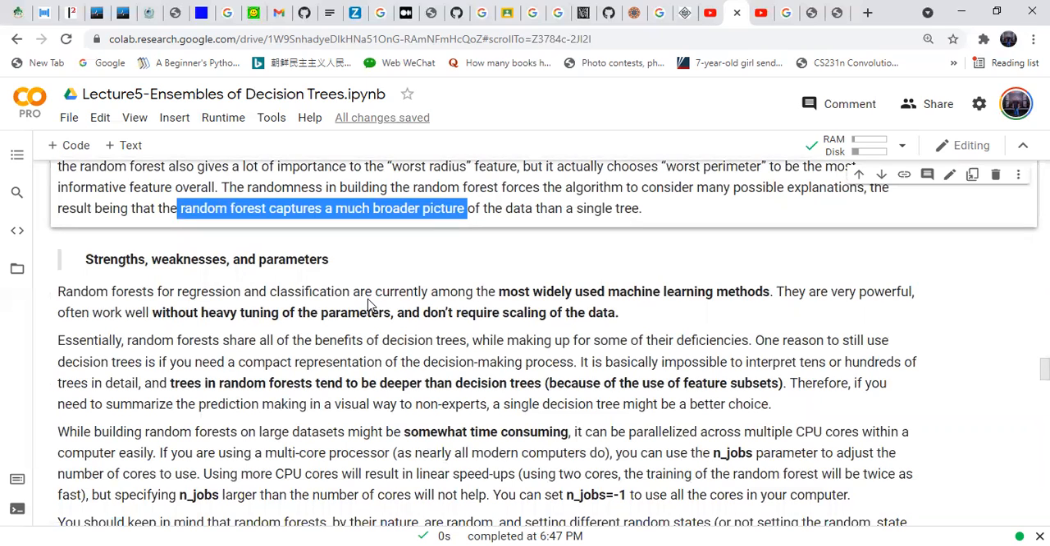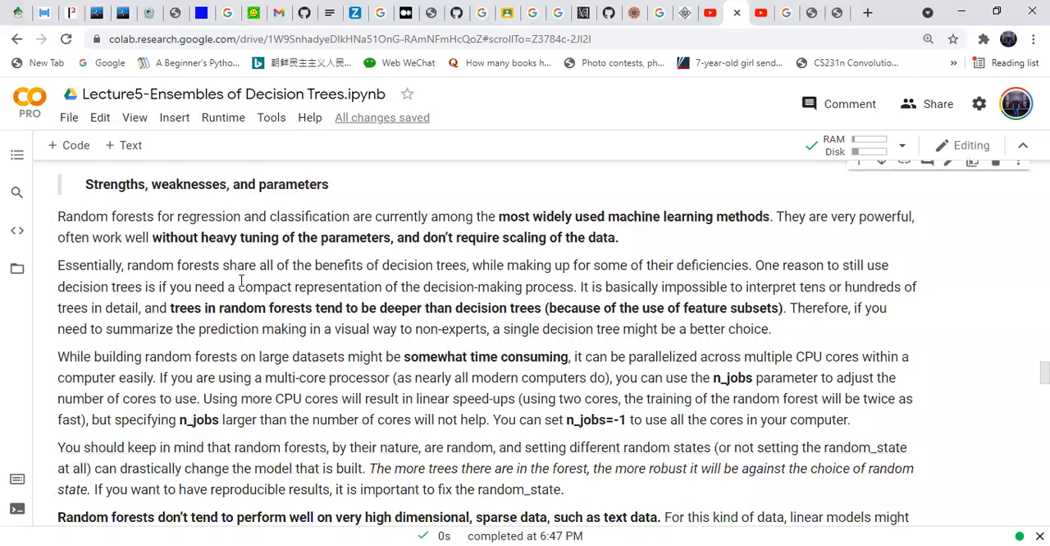Talking about the strengths and weaknesses of random forests for regression and classification, they are currently among the most widely used machine learning methods. They are very powerful, often work well without tuning of the parameters, and don't require scaling of the data. Essentially, random forests share all the benefits of decision trees, while covering some of the deficiencies.